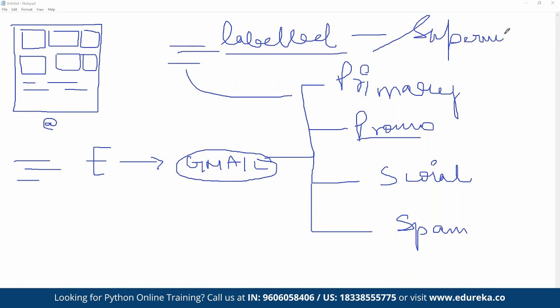A simple example of how the sorting of different emails happens. All right, so after supervised, we have something called unsupervised learning. In supervised learning, we use a labeled data set. When we are working with unsupervised learning, we don't use any kind of labeled data set.